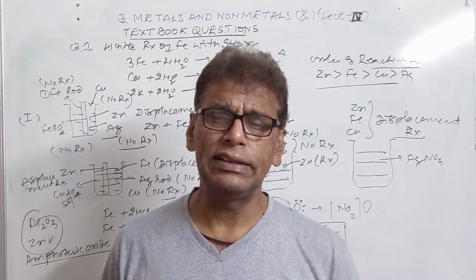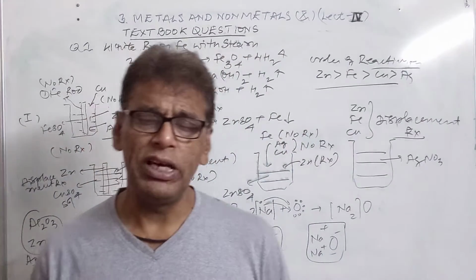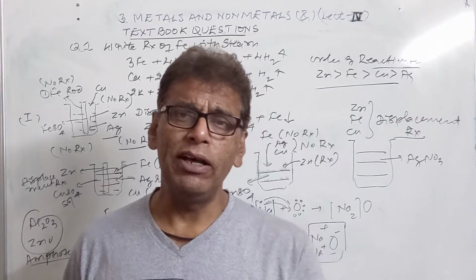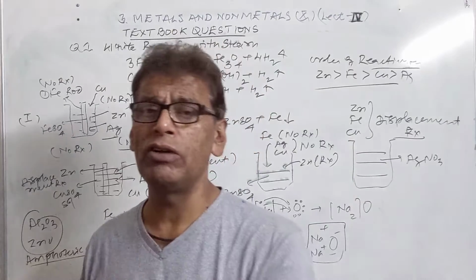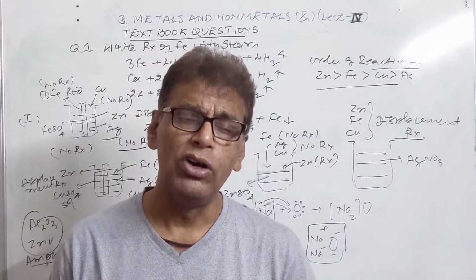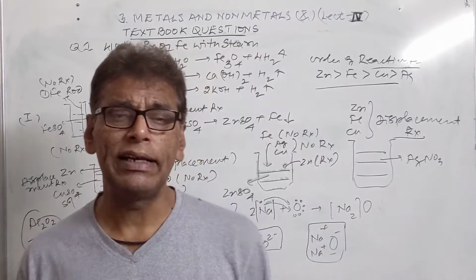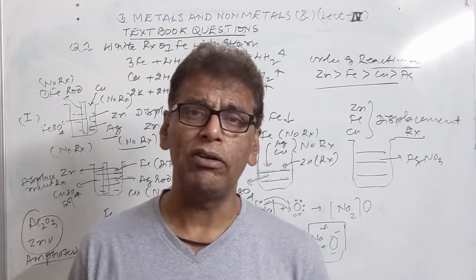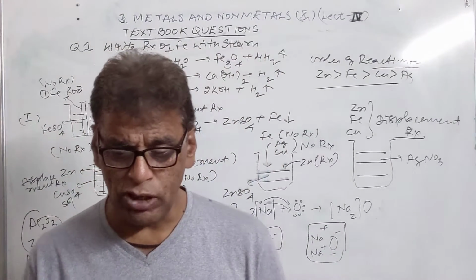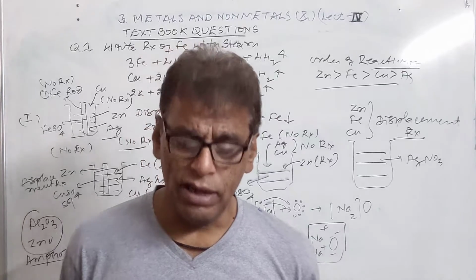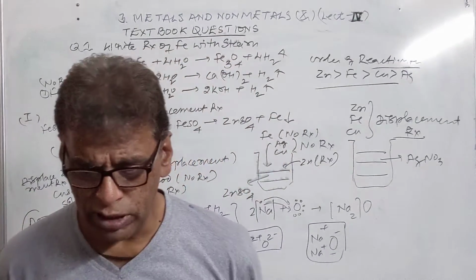When electrolysis is carried out using a suitable electrolyte of the metal to be refined, the metal from the anode goes on dissolving in the solution, and from the solution it goes on depositing at the cathode. The impurities of the anode get collected at the bottom of the anode, and are called anode mud, while pure metal from the anode gets deposited at the cathode. This is called the electrolytic refining of the metal.